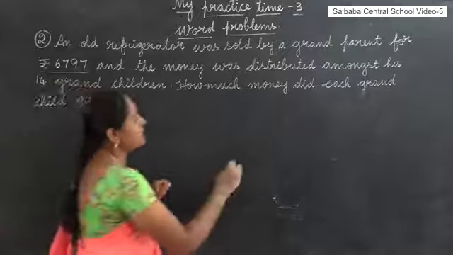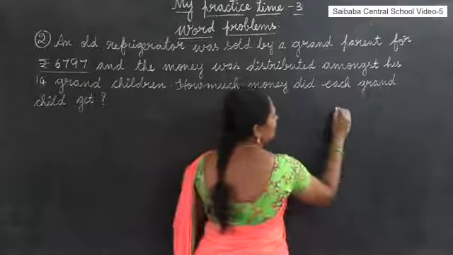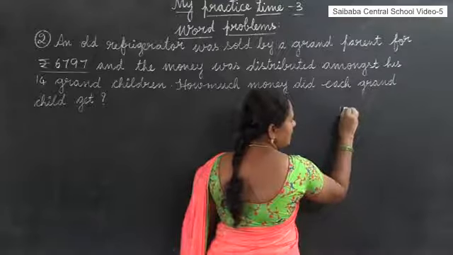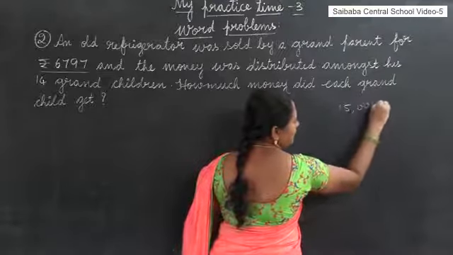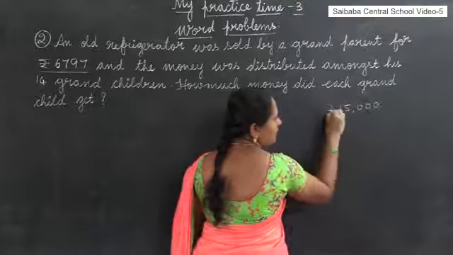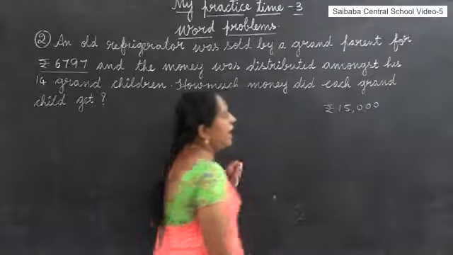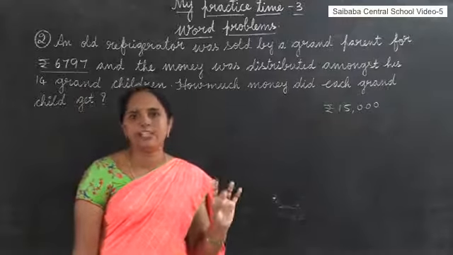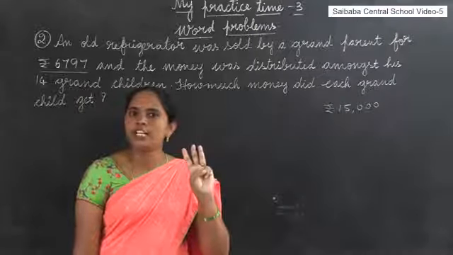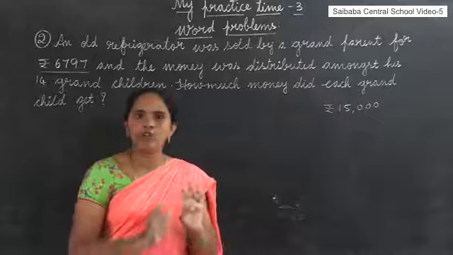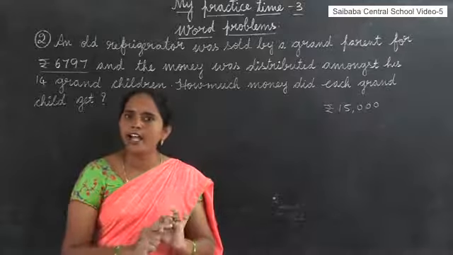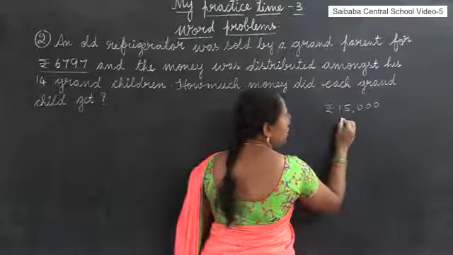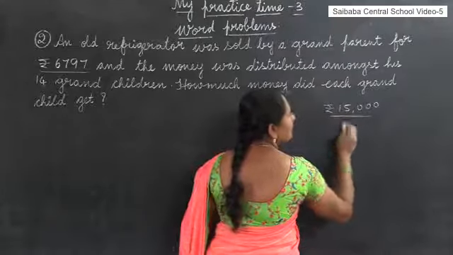For example, your grandfather sold an old refrigerator for 15,000 rupees, and the grandchildren are you, your brother and your sister. How many grandchildren are there? 3 grandchildren. Your grandfather wants to distribute this amount to 3 grandchildren.